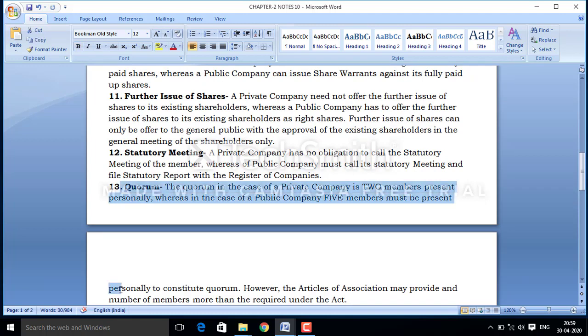On the basis of quorum, in the case of a private company, 2 members present personally can fulfill all the requirements. But in the case of a public company, there must be at least 5 members present to take any kind of decision or to constitute any kind of requirement.